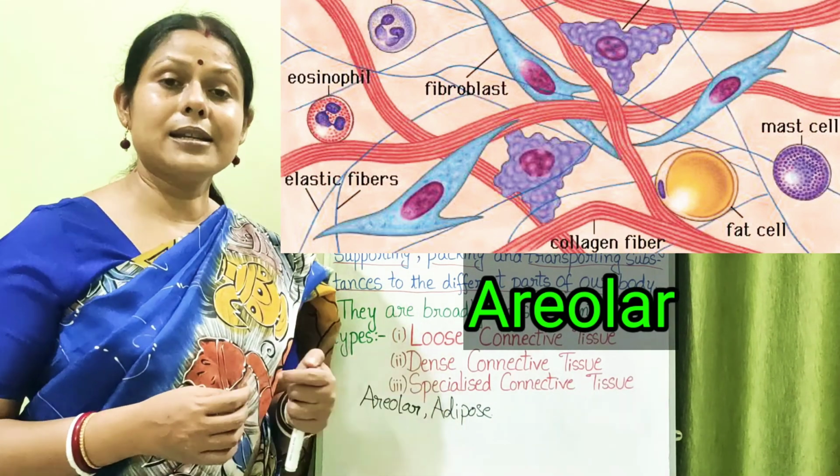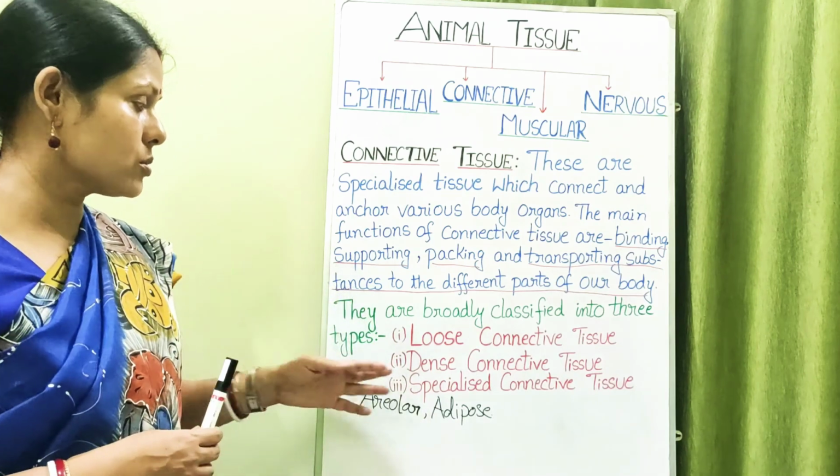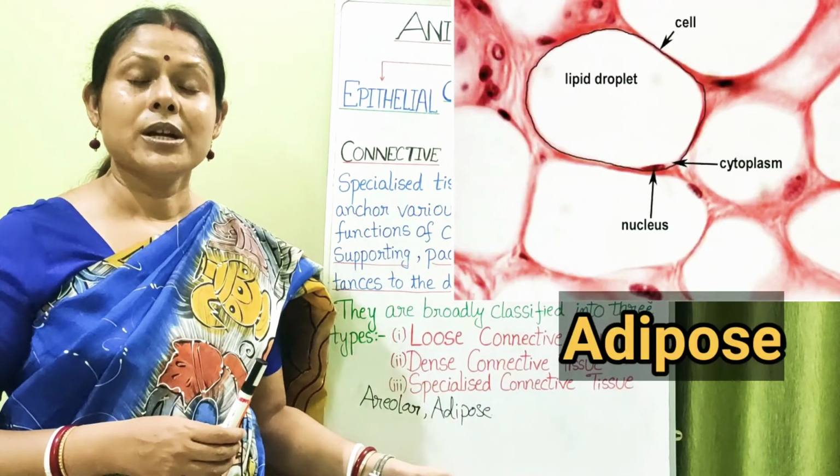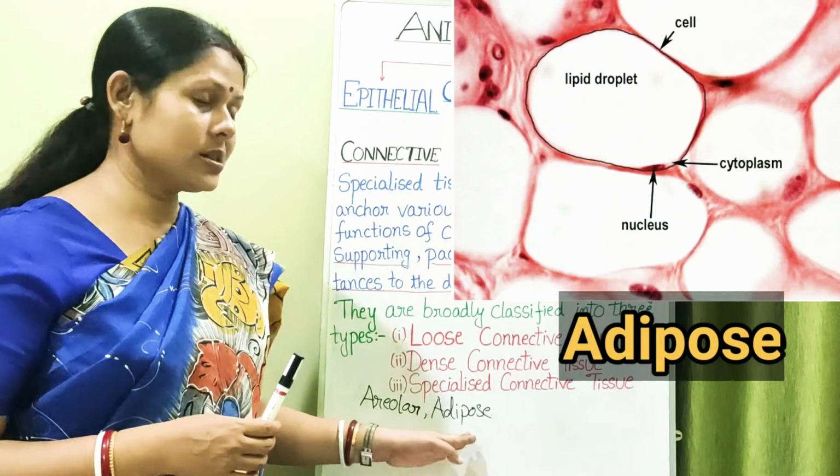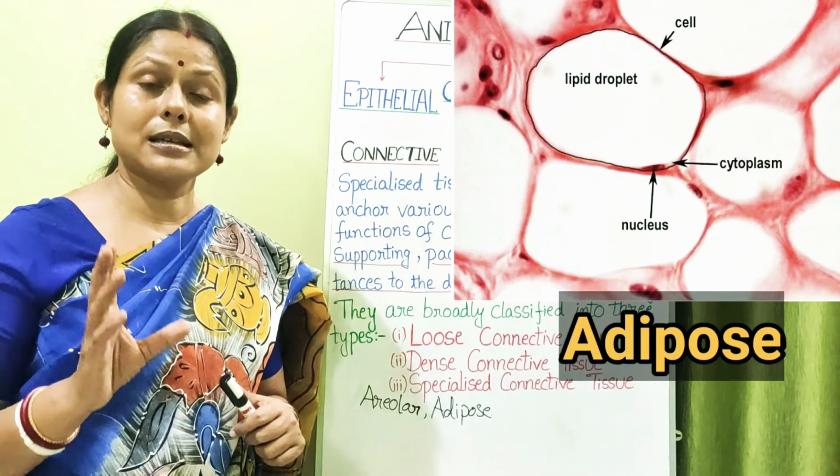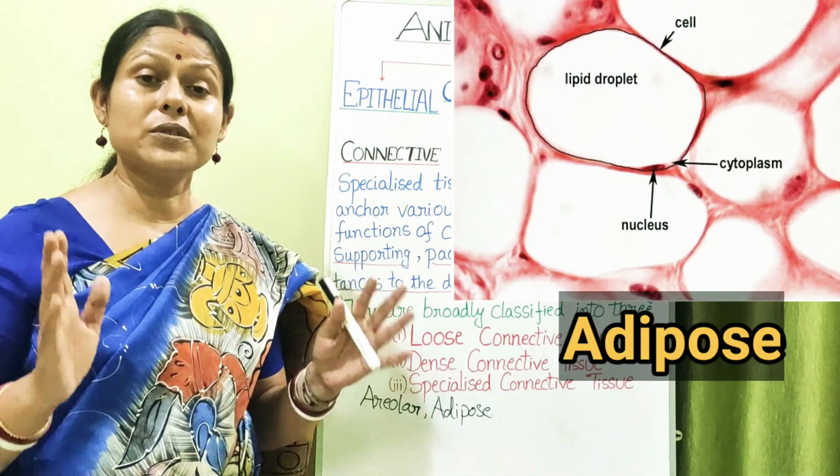Then next is the adipose tissue, which is also a part of loose connective tissue. Now what is the difference between these two is that adipose tissues have the cells which have the vacuoles filled with fat.